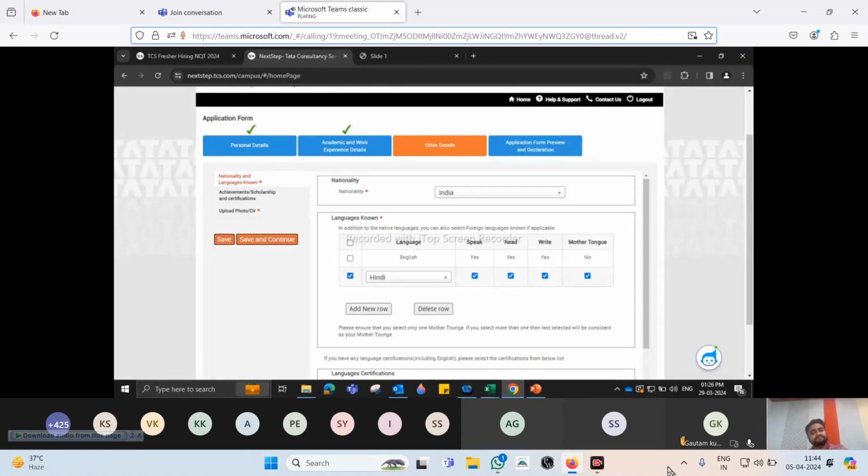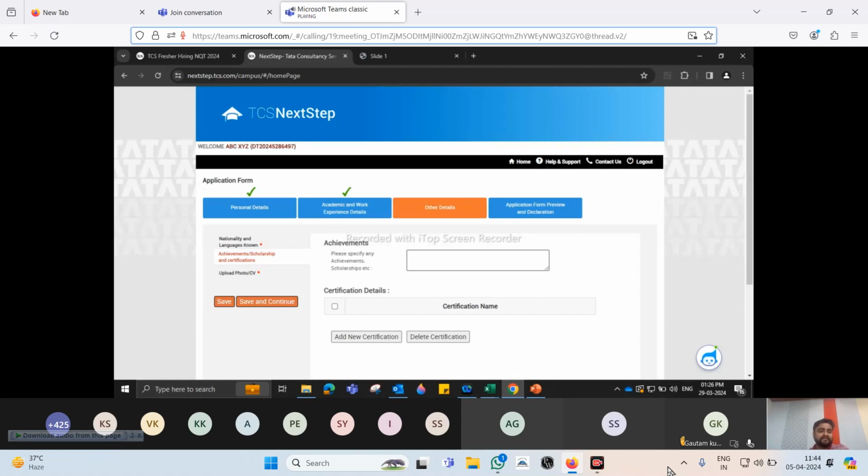Languages known, you can add as many languages as you want. The thing which will differentiate is whether you can speak, read, write, or it's your mother tongue. That's it. Nothing else. Once you are done, you move to next. We have achievements or scholarship. If you have received any achievement or scholarship which is worth mentioning, please mention it over here. It will impact your interview.